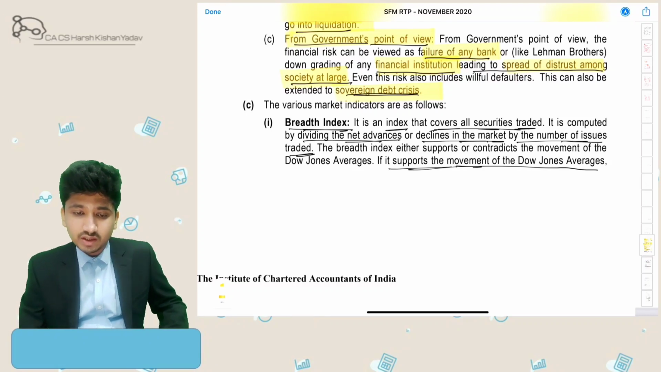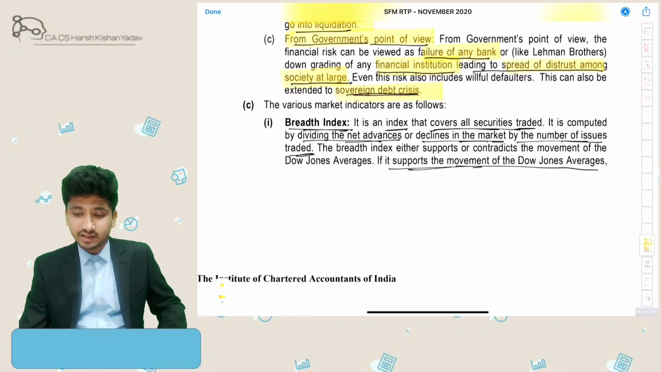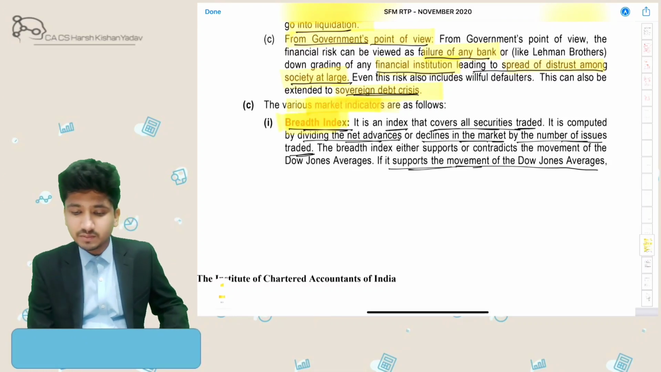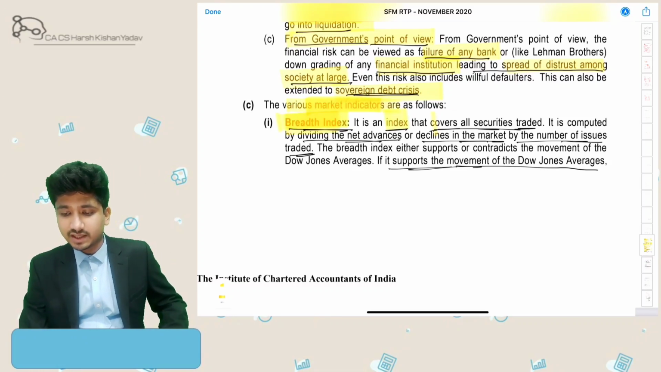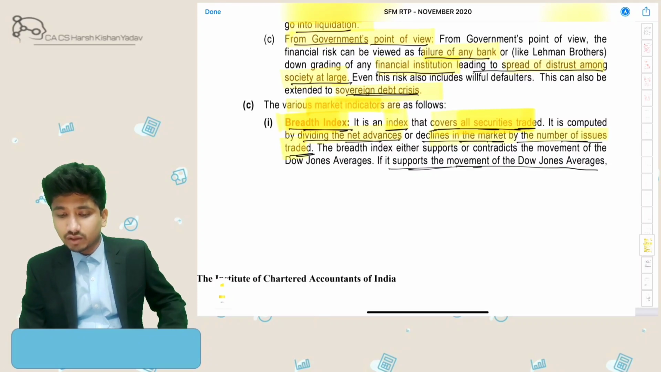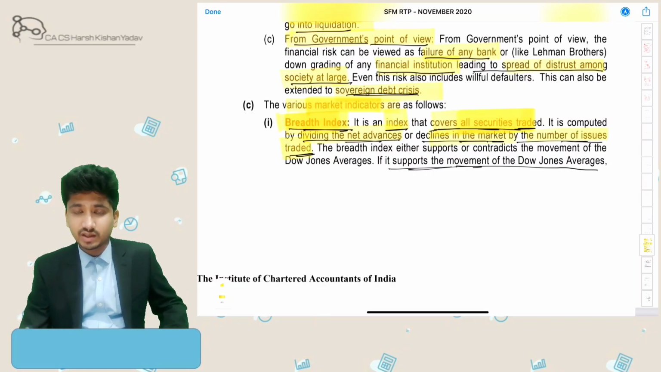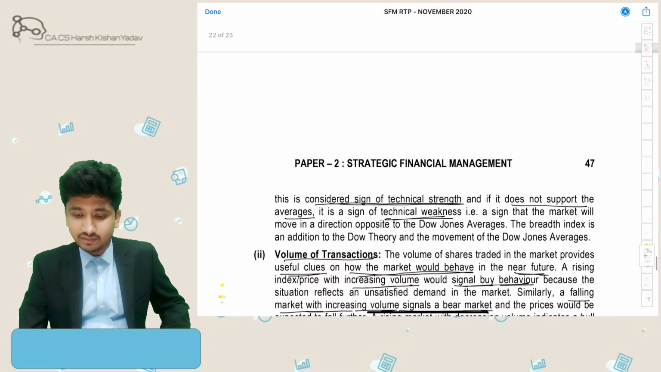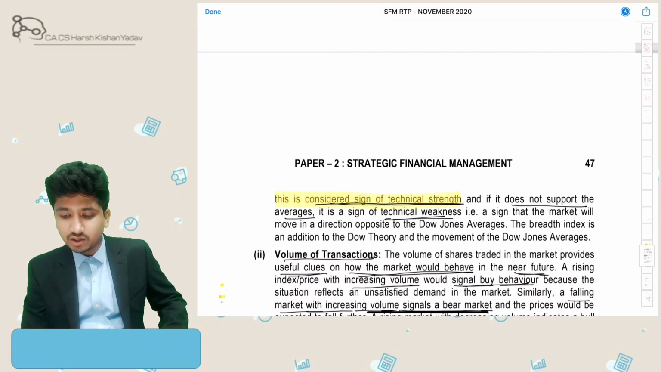Then the third question is, explain various market indicators, like what are the market indicators present. So first is breadth index. It is an index that covers all securities traded. How is it computed? It is computed by dividing the net advances or declines in the market by the number of issued securities traded. Alright, so if it supports the movement of Dow Jones averages, then it is considered to be of technical strength.